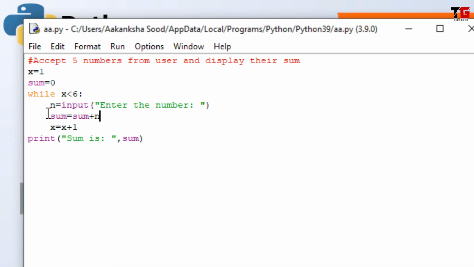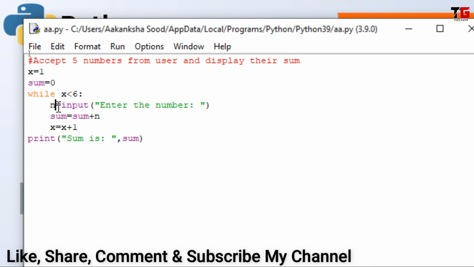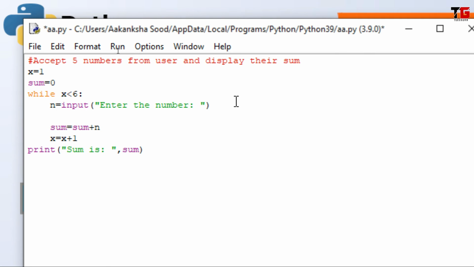Alright friends, whether I type 6, 7, any number in n that is an integer, my Python will still consider it in string form. But I have to perform some calculation, I have to add the numbers. So I have to convert this string number into an integer. It means I have to typecast. And I told you in my previous video that for typecasting we use the int function. So I am using one more variable here, num equal to int n.